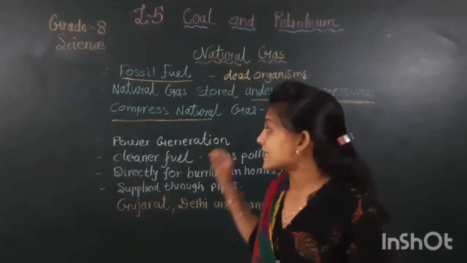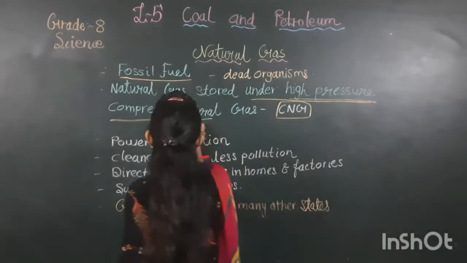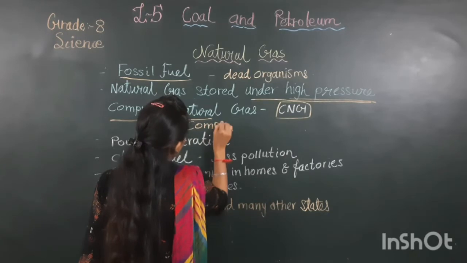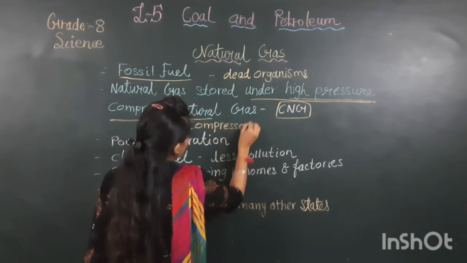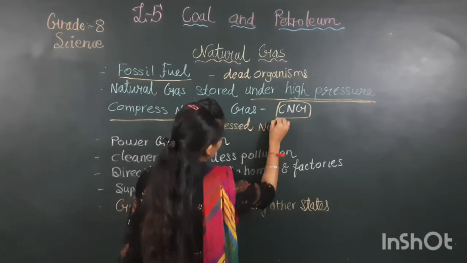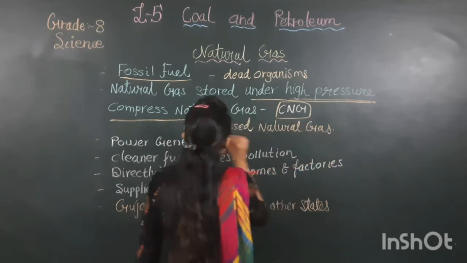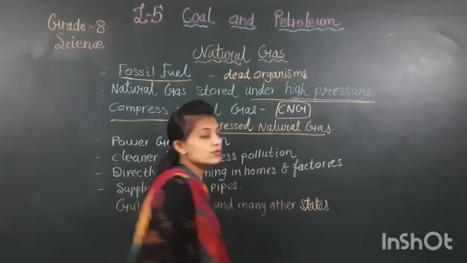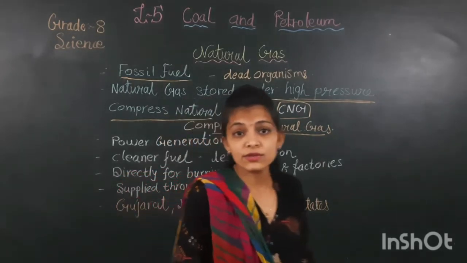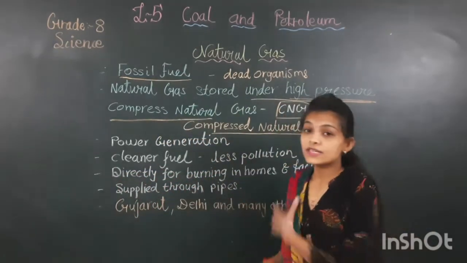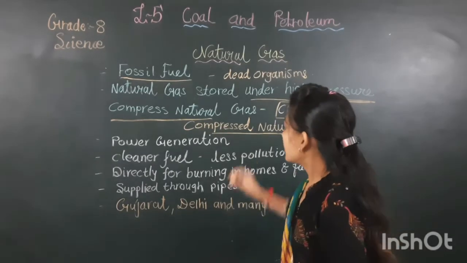What is CNG? The full form of CNG is compressed natural gas. This CNG is used as a fuel in vehicles and also in power generation factories.